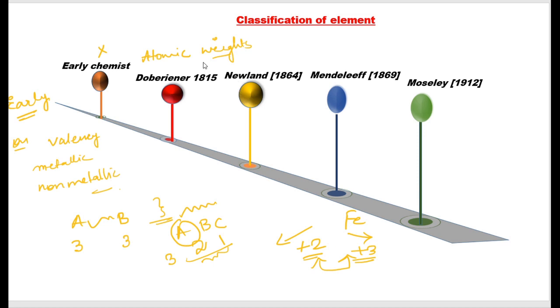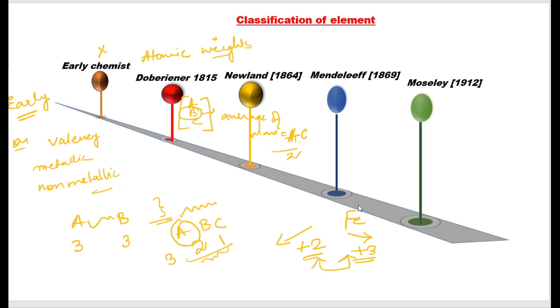But he grouped three elements A, B, C, taking an example in terms of A, B, C only, in a group called triads, where the middle element will always have an average mass, that is, mass of A plus mass of C by 2. But this way of classifying did not hold true for all the elements.